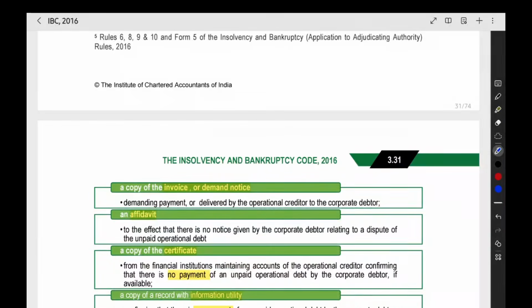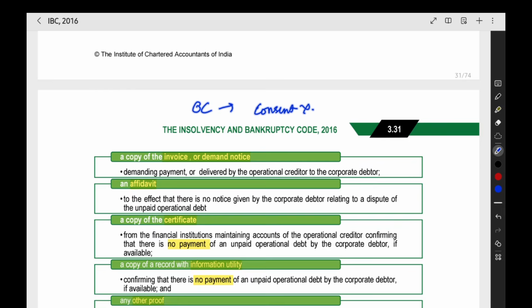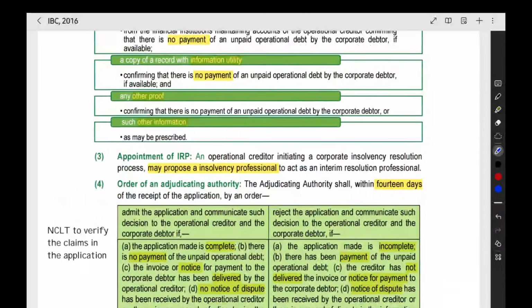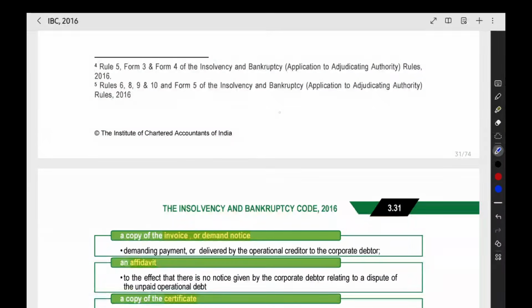And here also the operational creditor themselves are filing the application, so consent is not required separately. So the name of the IRP. Here, the person has to nominate the name of the IRP. This is optional for the operational creditor. Operational creditors will be small people only. They will be selling the goods or services. They may be small people or big people. So they have kept the IRP thing as optional. If they are unable to find any IRP, then they can file the application even without the IRP.